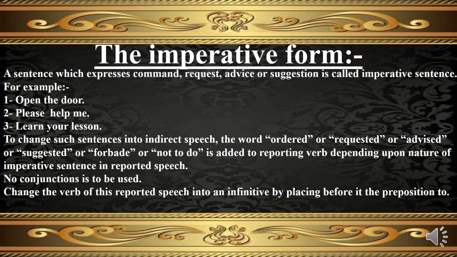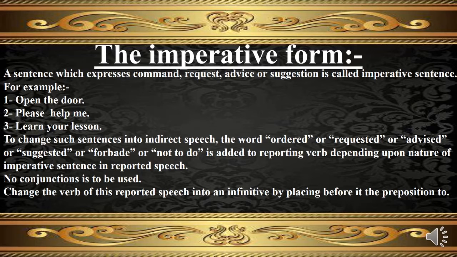Imperative sentences give an order or direct command. These sentences may come in the form of advice, appeals, request, suggestion, or order. Either a period or an exclamation point is used at the end of the sentence depending on the forcefulness of the speaker. For example, open the door, please help me, learn your lesson.